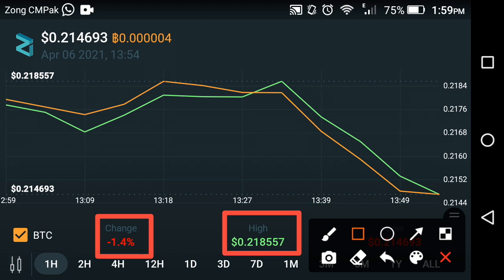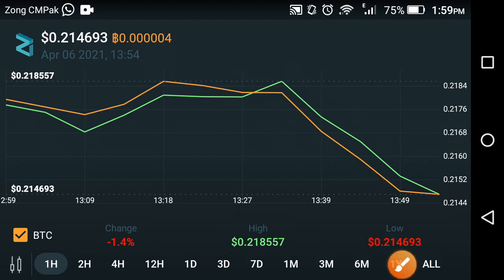And friends, if we look at the chart analysis of Zilliqa, the chart tells us that at this time there is a falling period of Zilliqa. As you can see here, it fell down and currently it is also falling down. So friends, that is the last 1 hour price prediction.